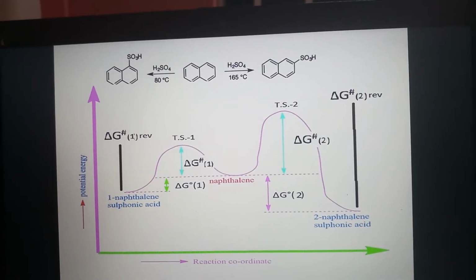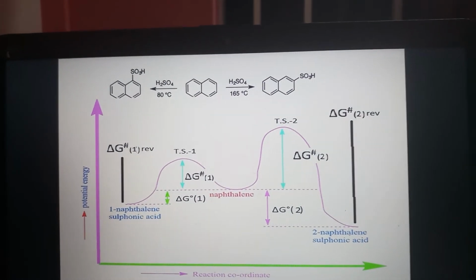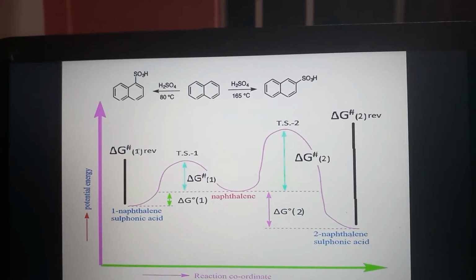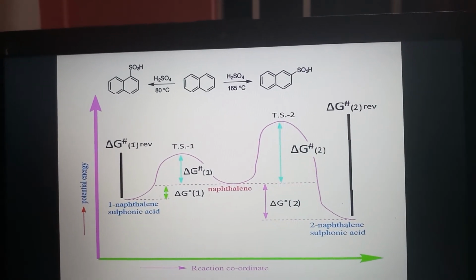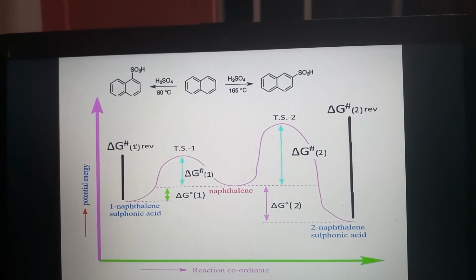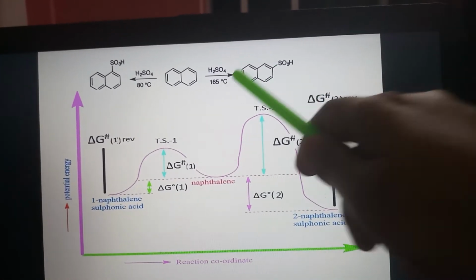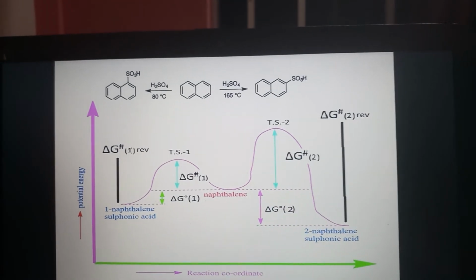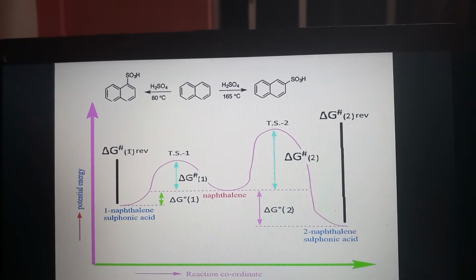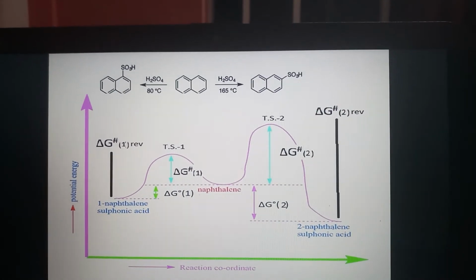At low temperature, the irreversible formation of the product reflects the relative rates of the two competing reactions. This is the situation of kinetic control or rate control. So the kinetically favored 1-sulfonated product predominates, and at higher temperature, that is 165 or 160 degrees centigrade, 1- and 2-sulfonated products are in equilibrium and the thermodynamically favored 2-sulfonated product dominates.